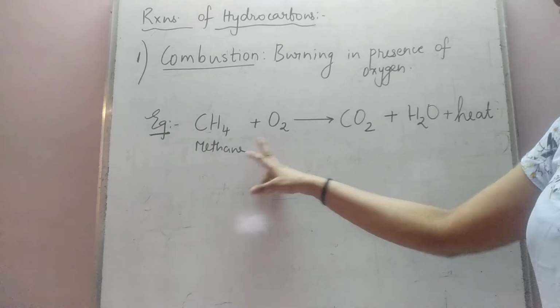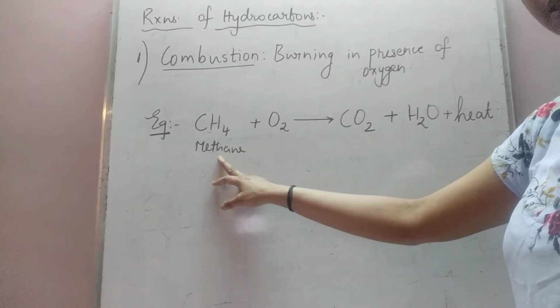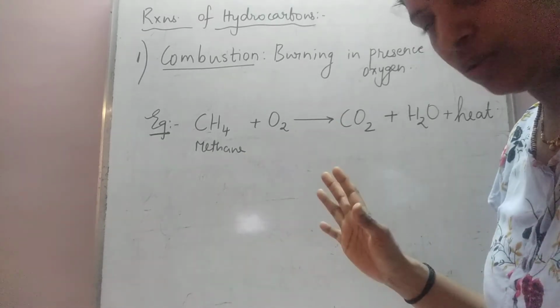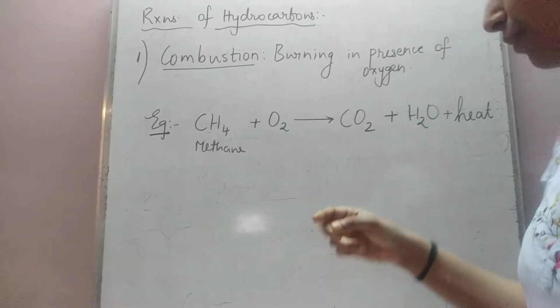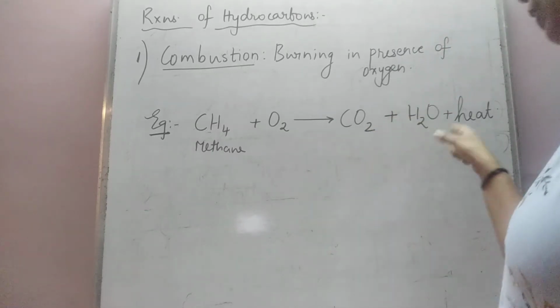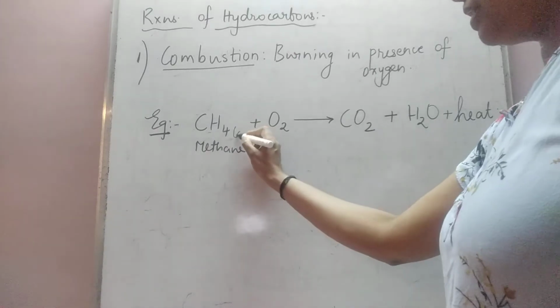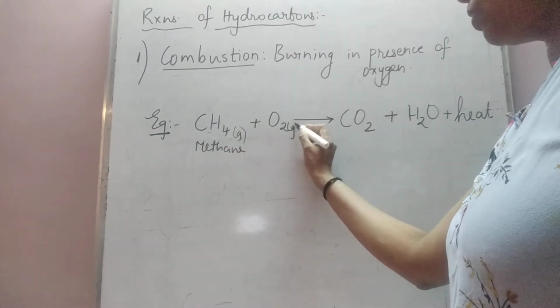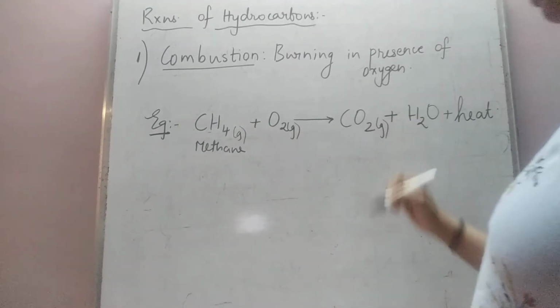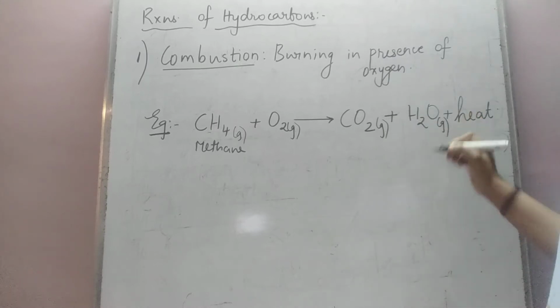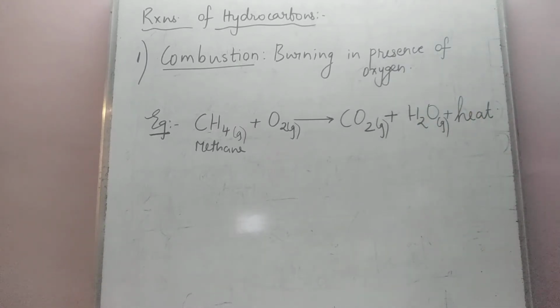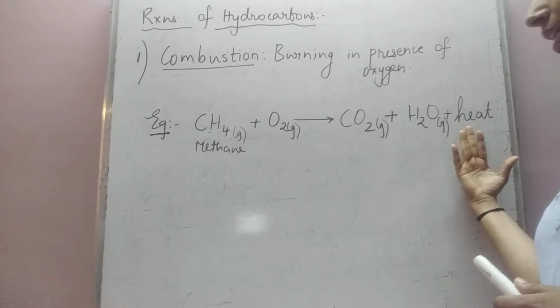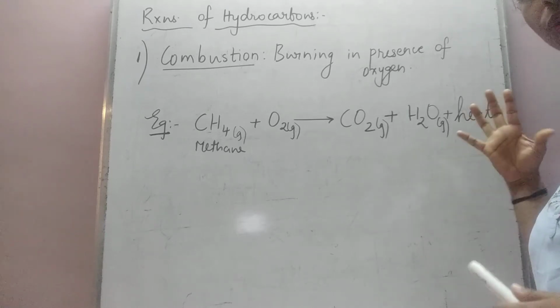So combustion of a hydrocarbon, if it contains only carbon and hydrogen, the only two products that are formed are carbon dioxide and water. Oxygen is a gas, carbon dioxide formed is a gas, and water which is formed evaporates because this reaction is accompanied by liberation of a huge amount of heat.